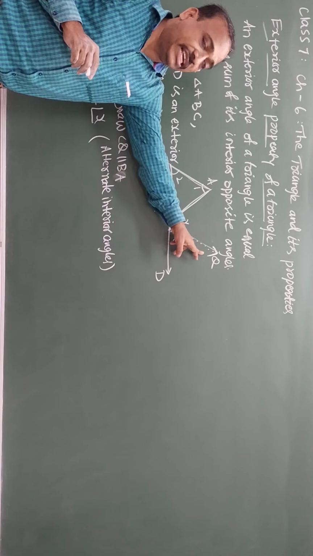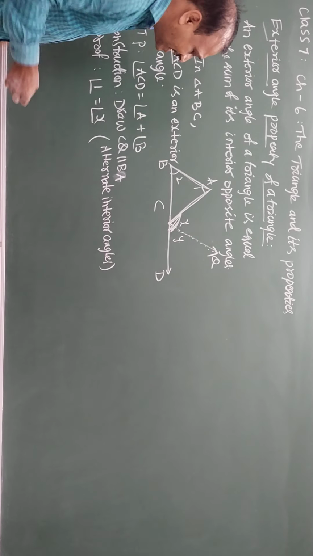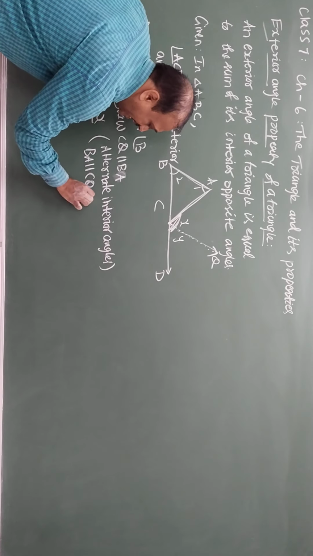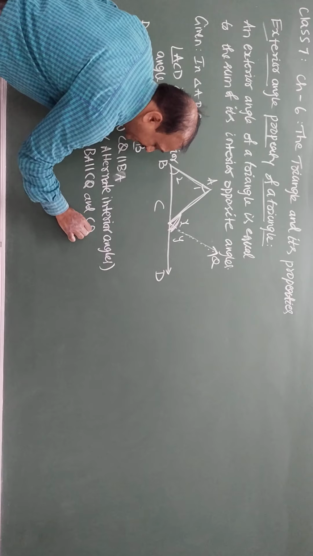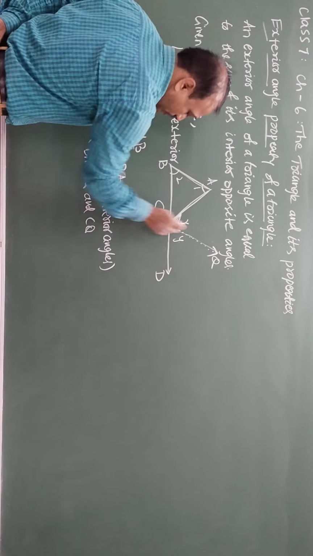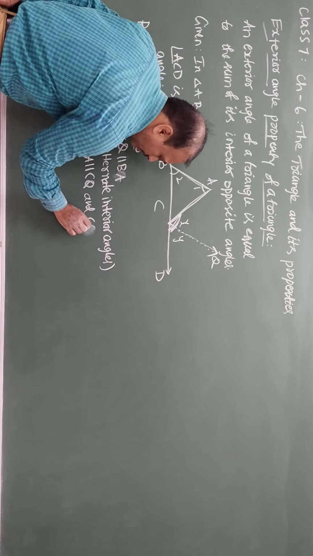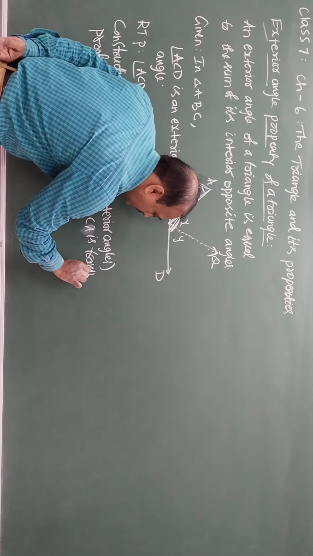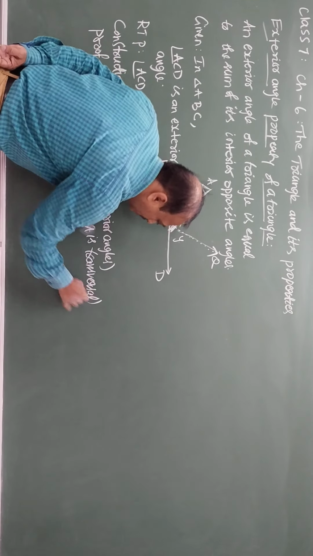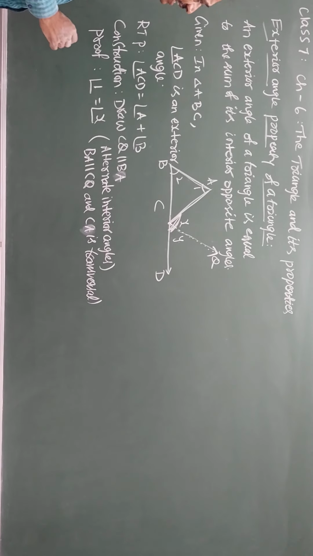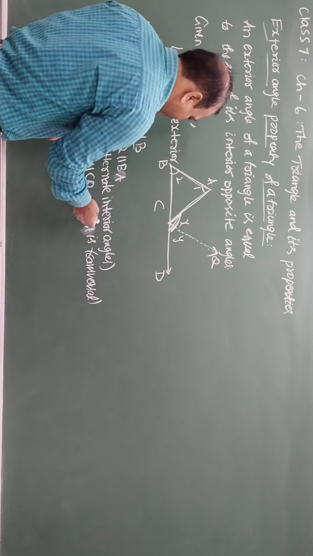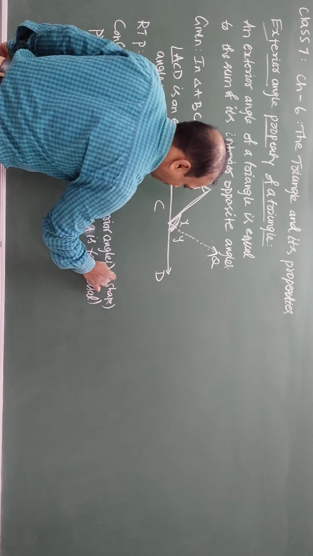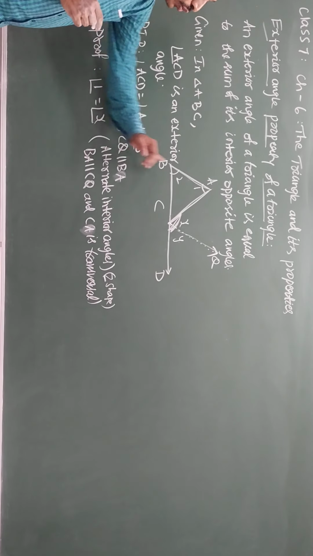BA is parallel to CQ and AC is the transversal. Here we observed a Z shape, that you can also write. Next, 2 and Y.